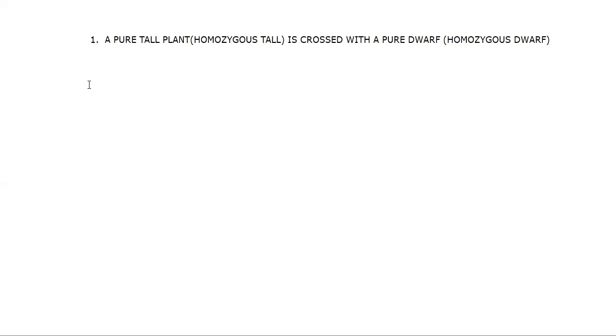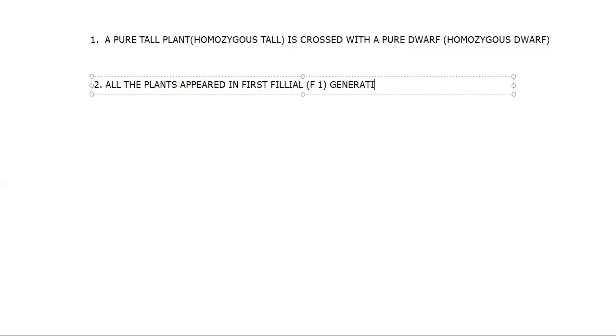Next, what we did: the plants obtained here, we call them F1 plants. The result we have to write: all the plants that appeared in the first filial generation. First filial, that means what do we say? F1 generation. All the plants that appeared in the first filial generation are heterozygous tall.